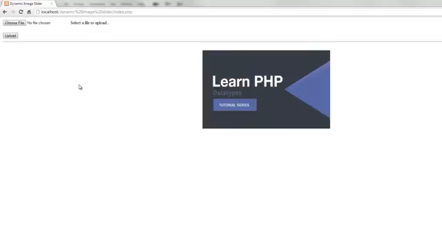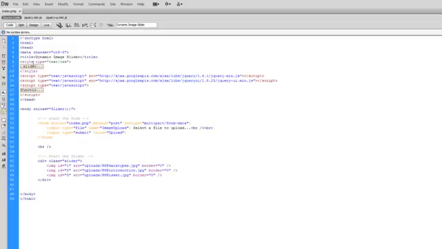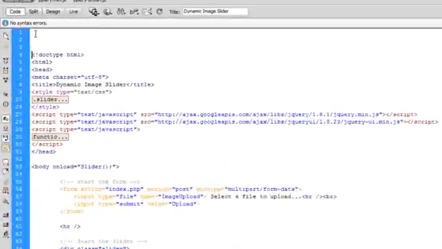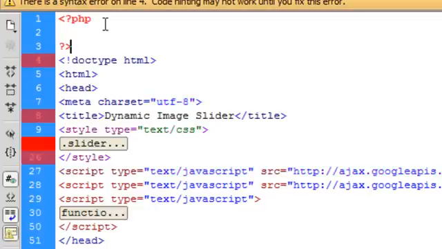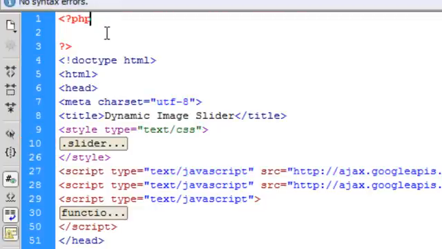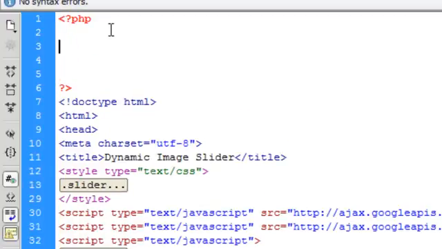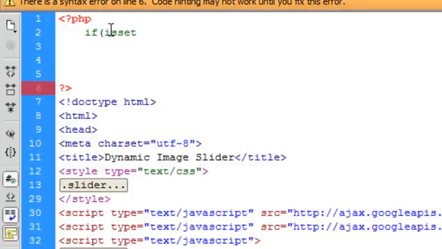So let's make that nothing something and go back into Dreamweaver, and we're going to go right to the top of the document and open the PHP tag and close the PHP tag. This is where we're going to make sure that something is first sent to the PHP, and second we're going to handle that data and upload the file. So basically we're going to use the isset function. Again, I went over this in the Learn PHP series, and you can go and watch that. I'll leave the link in the description.